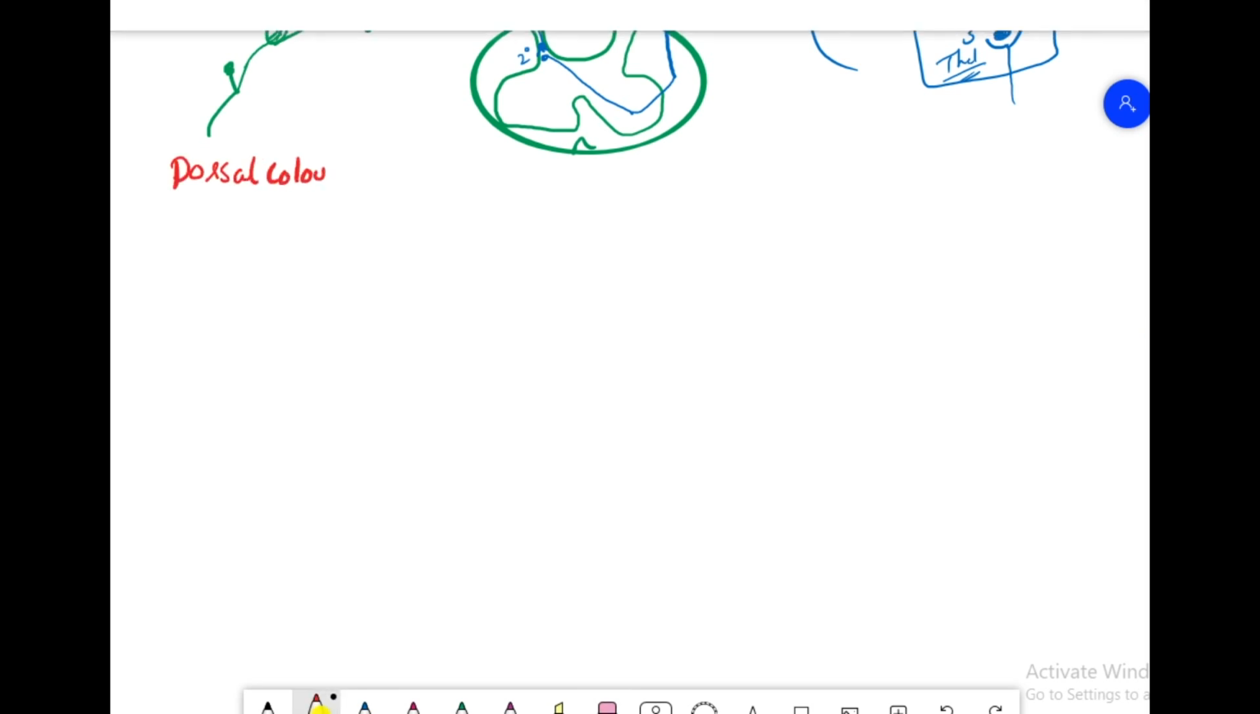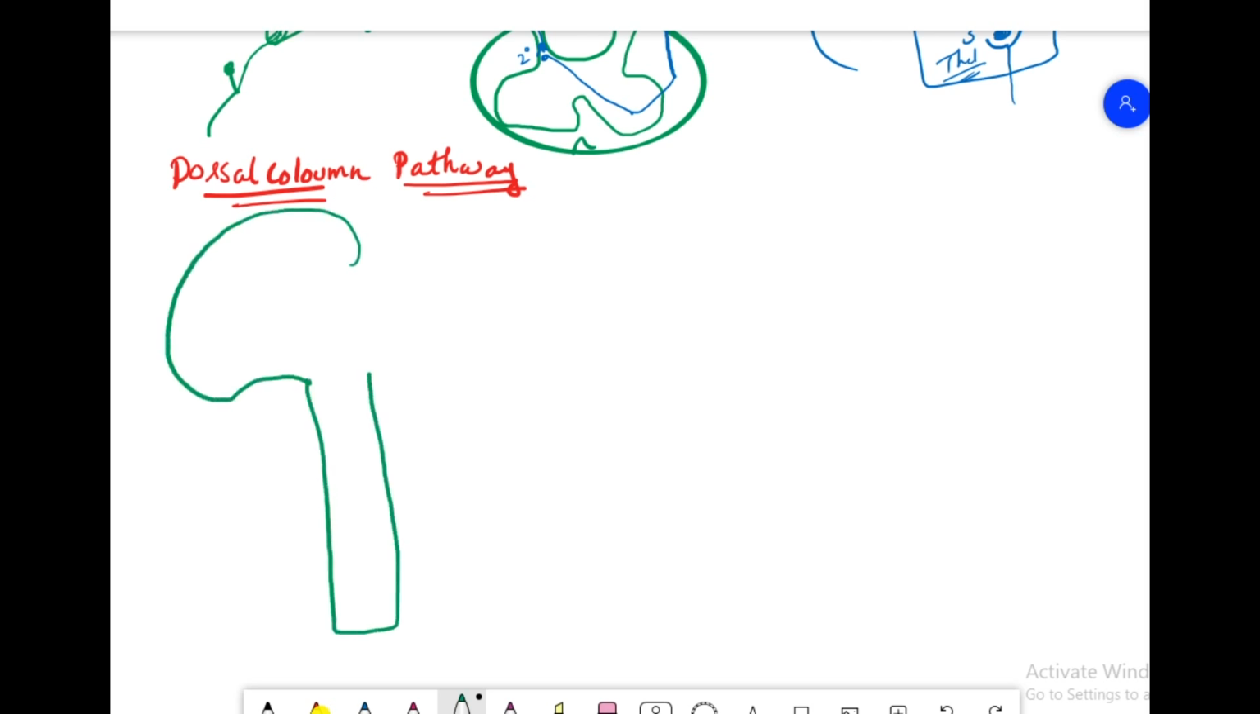So the idea is the second order neurons decussate in the spinal cord, and it receives the pain and temperature from the contralateral side of the body. The dorsal column pathway, or posterior column pathway, or medial lemniscus pathway.